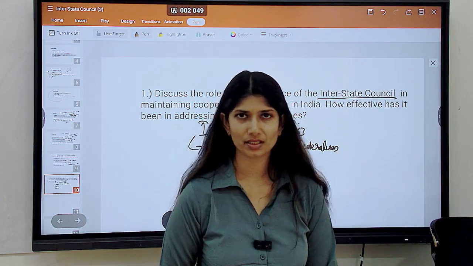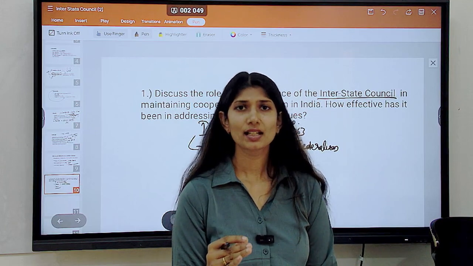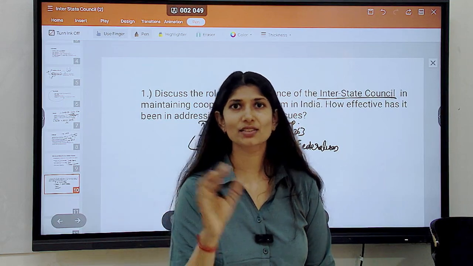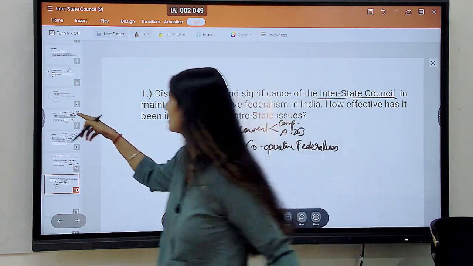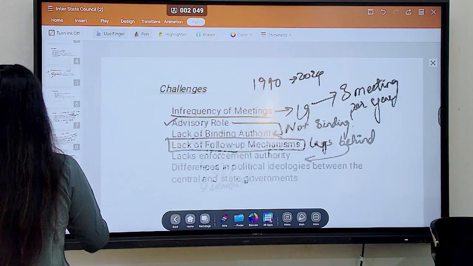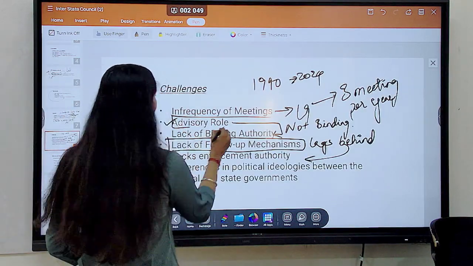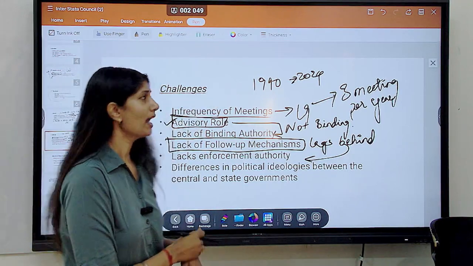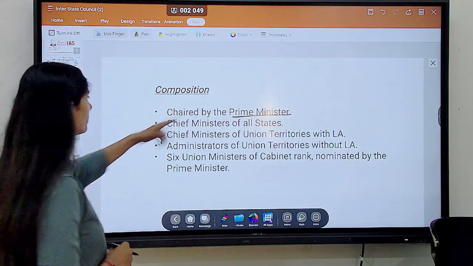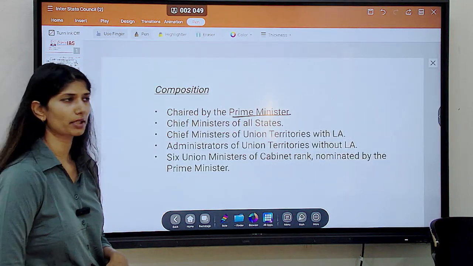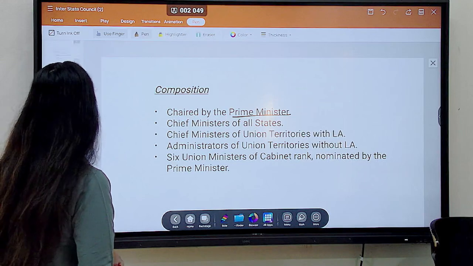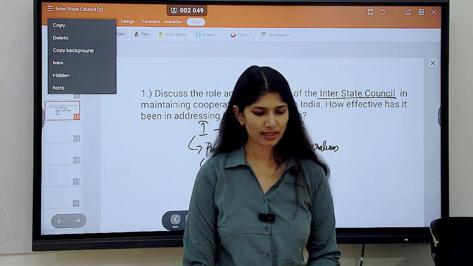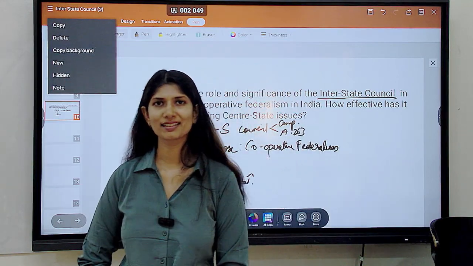That option is correct. Option two, the advice of the interstate council is binding. Now that is false. That is what we discussed. It is merely advisory in nature and it is not binding. So the second statement is wrong. And the third, it is chaired by the Prime Minister. Yes, it is chaired by the Prime Minister, which makes your answer 1 and 3 only. Okay, understood? Clear up until here?